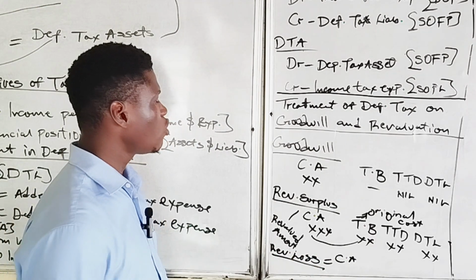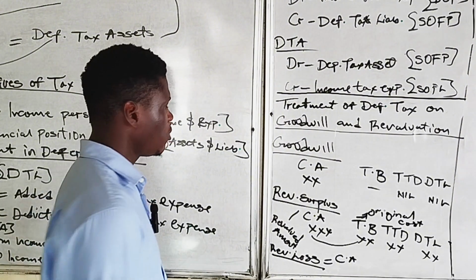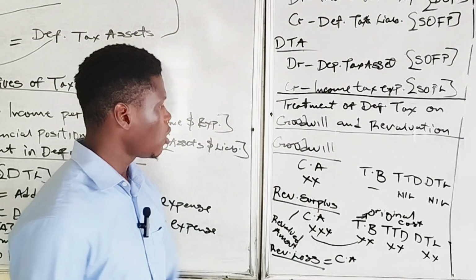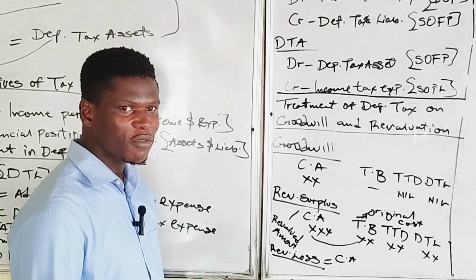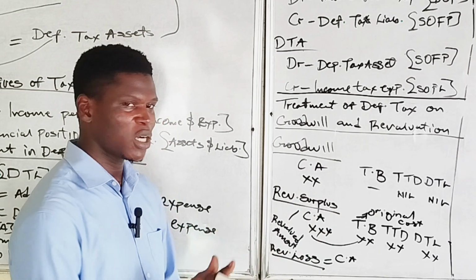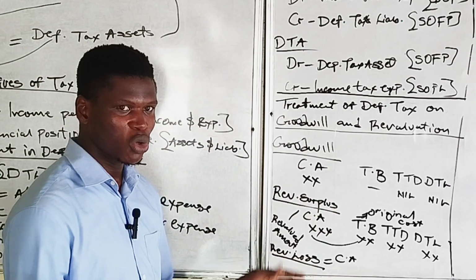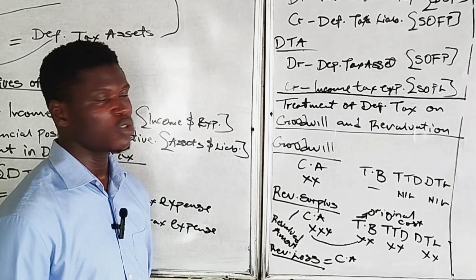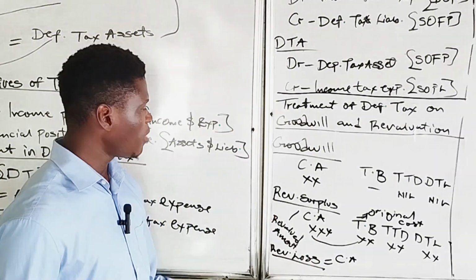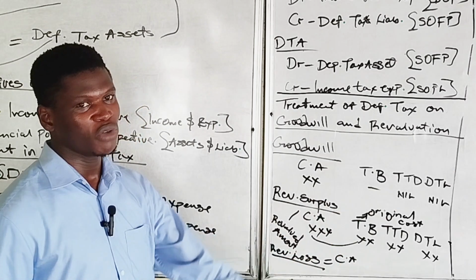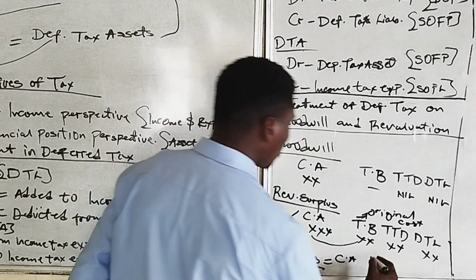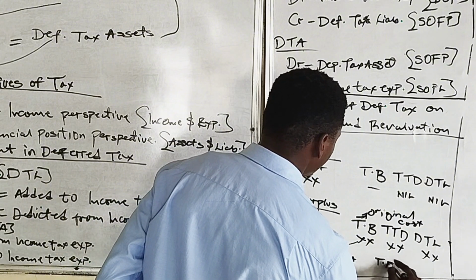So the carrying amount will reflect the loss on revaluation, meaning that the carrying amount will have a lower value from the original cost, while the tax base will just consider only the original cost. The tax base does not consider revaluation, just like we've talked about. But the carrying amount will include the revaluation loss, making the asset lower than the original cost. So in this case, the carrying amount of that asset will be lower than the tax base of the asset.